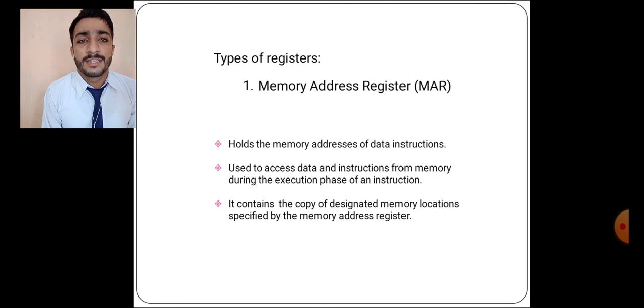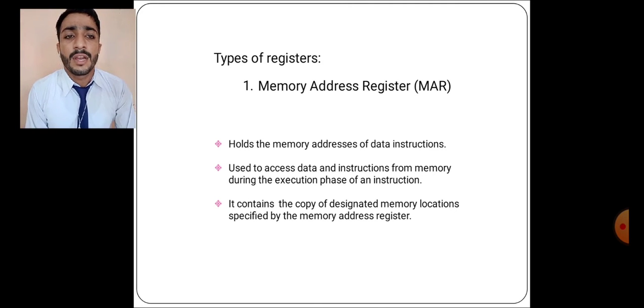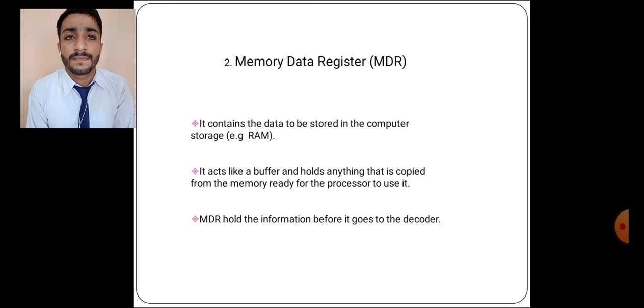Types of registers. The memory address register holds the memory address of data and instructions. It is used to access data and instructions from memory during the execution phase of an instruction. It contains the copy of the designated memory location specified by the memory address register.